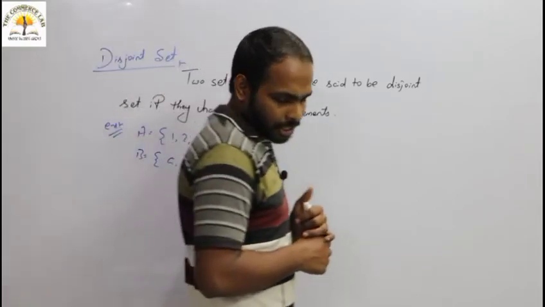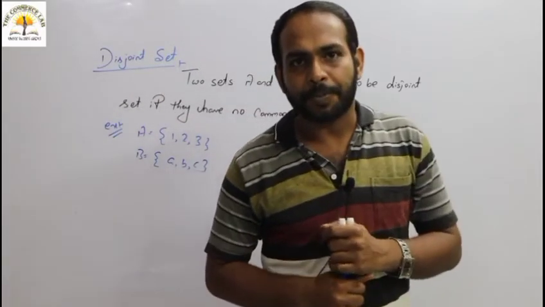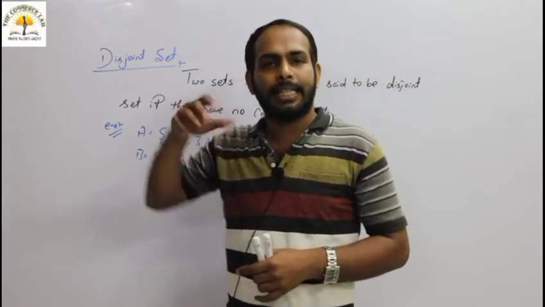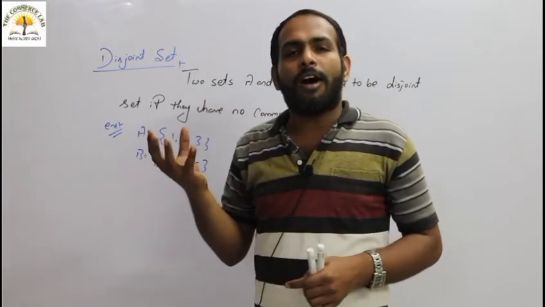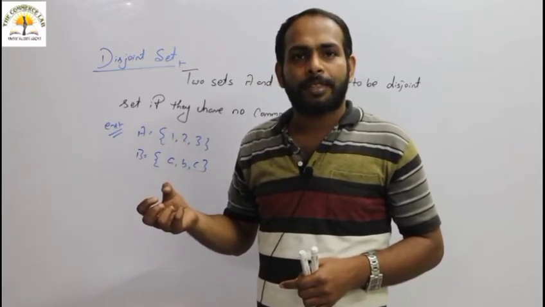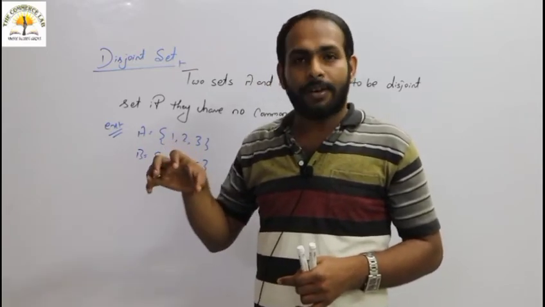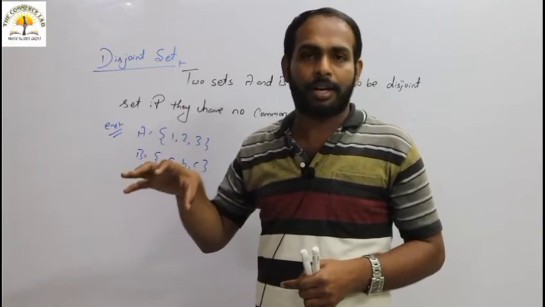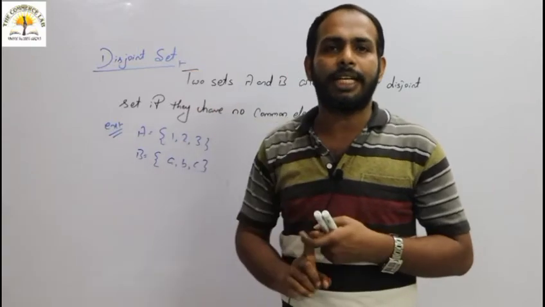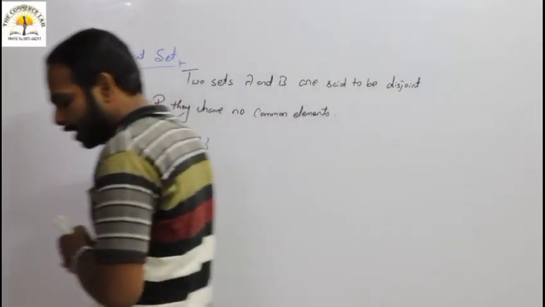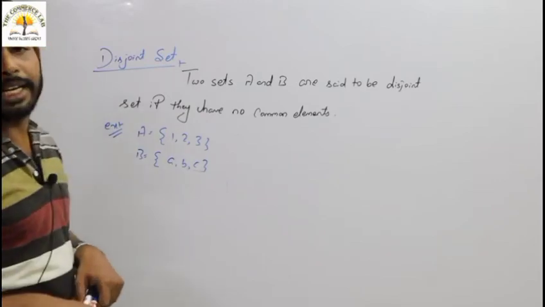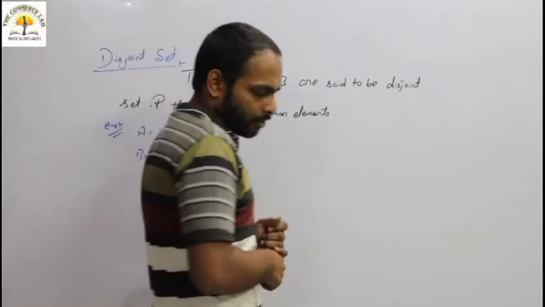Then we have discussed universal set. For the set of all even numbers or all odd numbers, the set of all natural numbers is a universal set, and it is represented by capital U. Then we have discussed cardinality or order of a set. I have already told you.